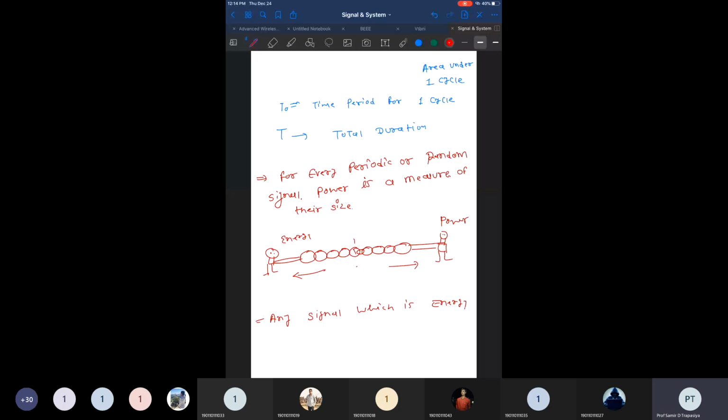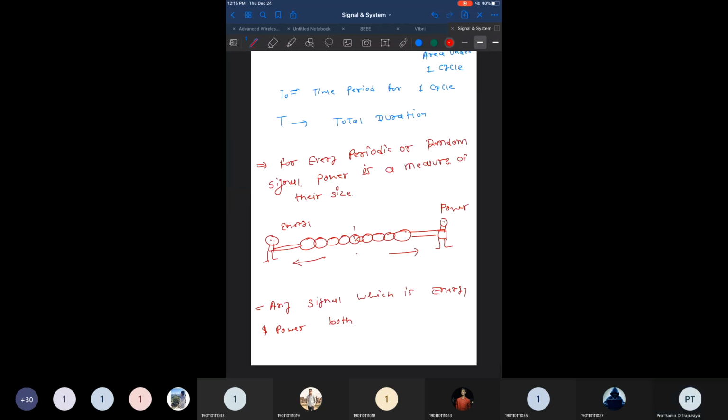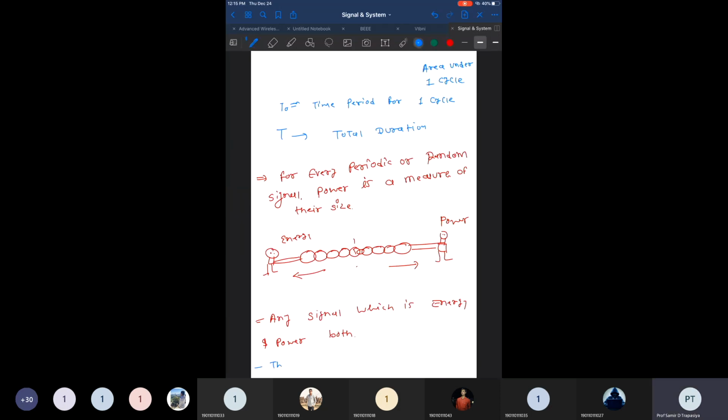Means either pick up signals falls in the category of energy signals, or maybe it falls in the category of power signals. So a signal may be classified as either an energy signal or a power signal, but you cannot find any signal which is energy signal as well as power signal, right? So this is very important.